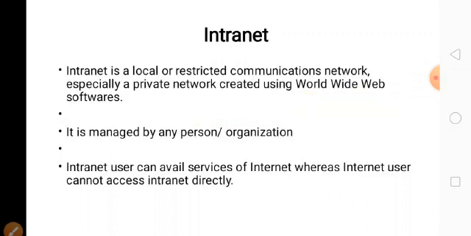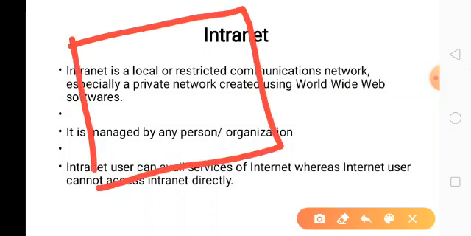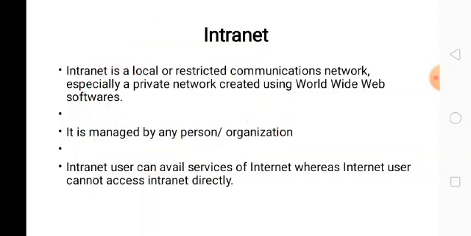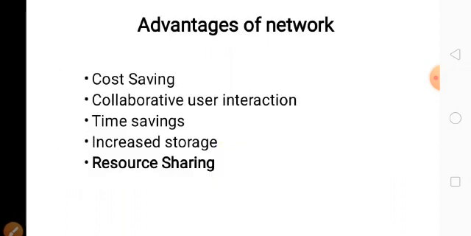Next one is intranet. Intranet is a local and restricted communication network, especially created using World Wide Web software, managed by the person or organization. So this is our school. Inside our school, we have several computers. If you connect all these computers, it forms a private network. This kind of network is nothing but an intranet. This is only for a particular organization. So a single person or a particular organization can manage this network. That is intranet.